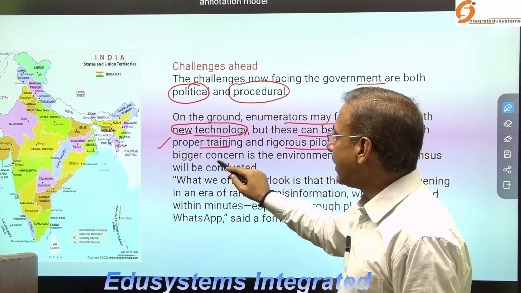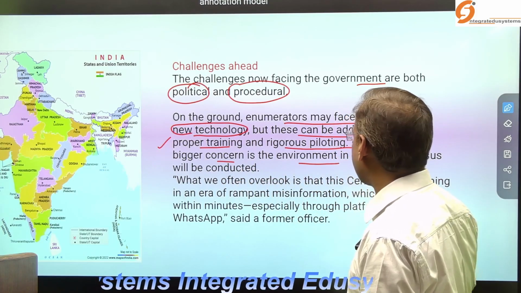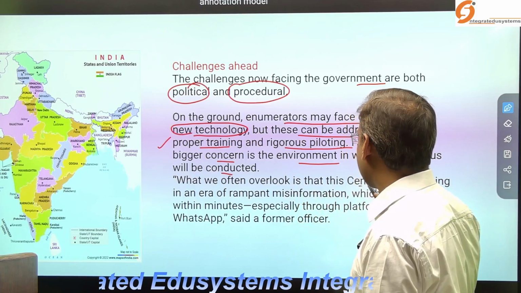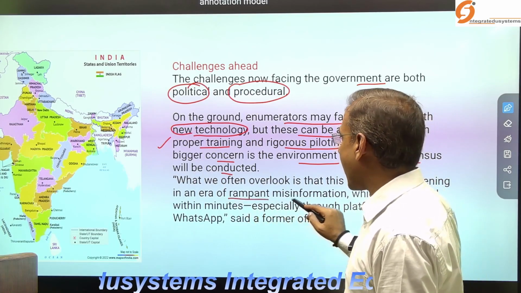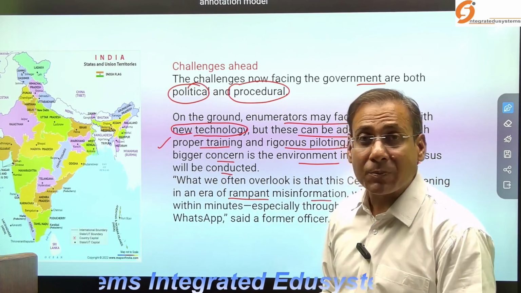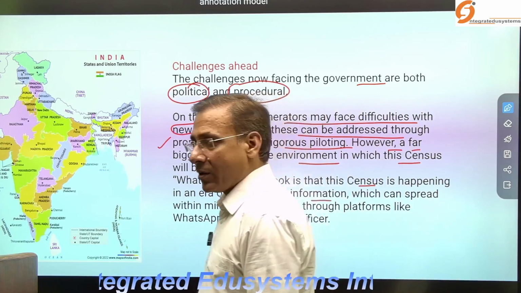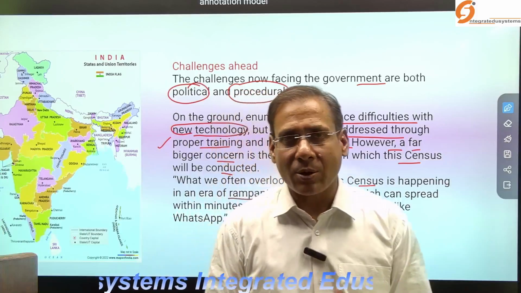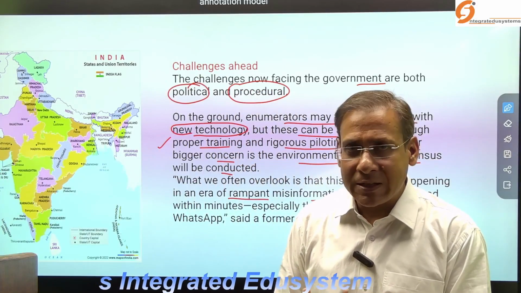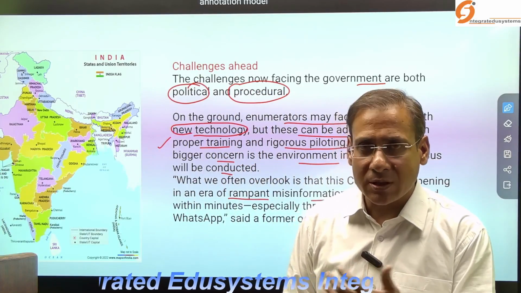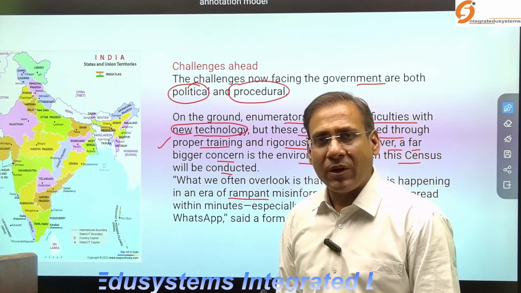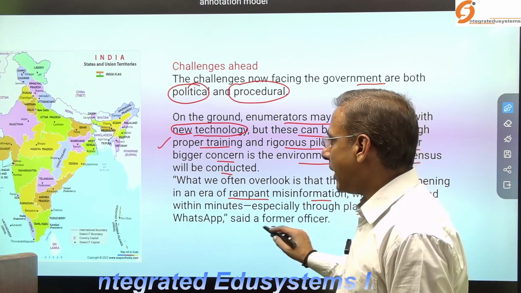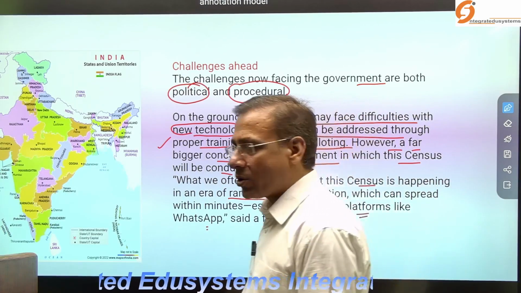However, a far bigger concern is the environment in which the census is conducted. What we often overlook is that this census is happening in an era of rampant misinformation spread through social media. Those who are collecting and compiling data have to keep in mind this digital era in which misinformation spreads very fast through different platforms like WhatsApp, Facebook or Instagram.